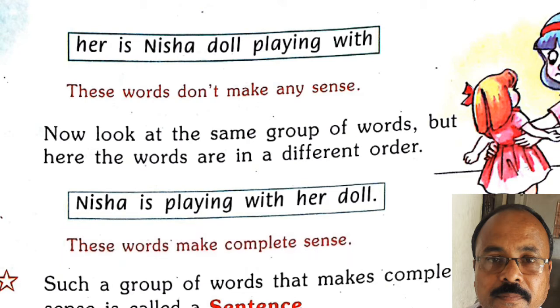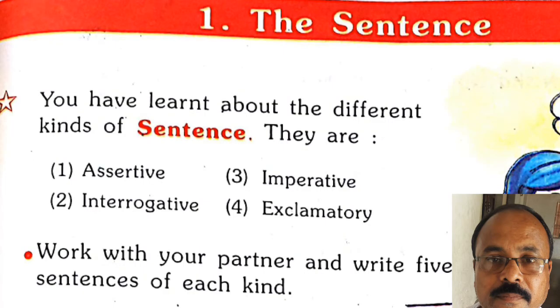And in our previous classes, we have taught you about the sentence. So, right now I am repeating it. The sentence has been divided into 4 categories. One is assertive. What is assertive? That is declarative. Second, interrogative. Third, imperative. And fourth, exclamatory. These are the 4 types of the sentence.